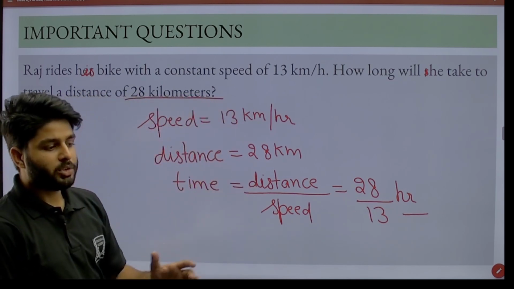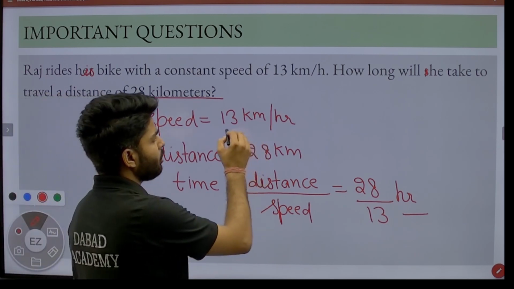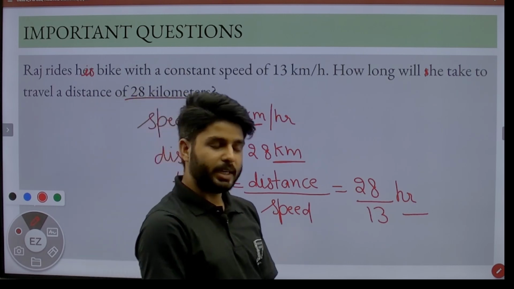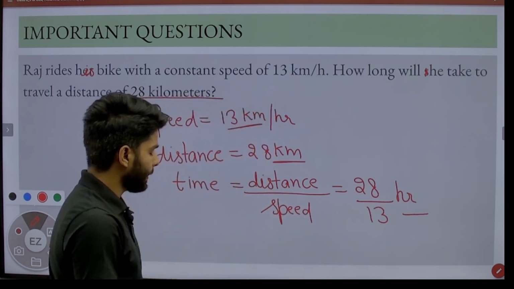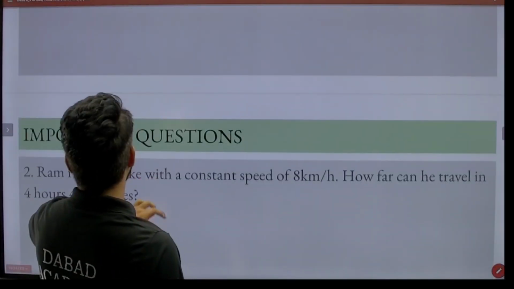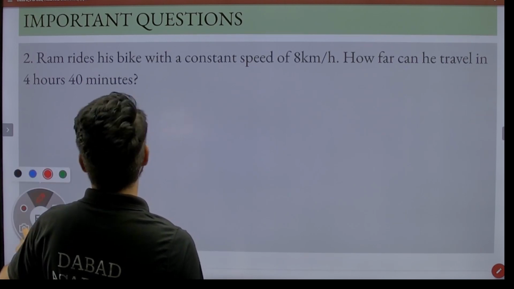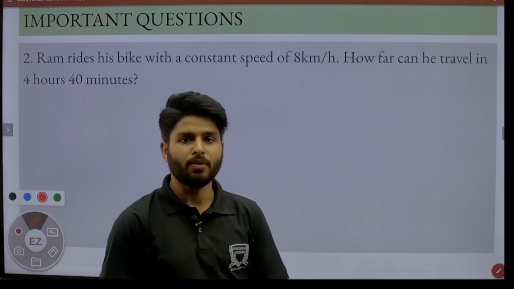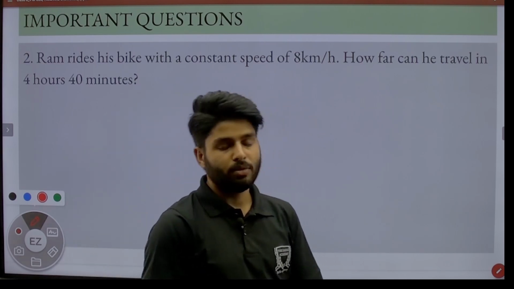In this type of question you have to clearly see that here is kilometer and here is kilometer, otherwise you will change the distance or you can change the speed into the same unit. Okay, let's move to the next question. Ram rides his bike with a constant speed of 8 km per hour. How far can he travel in 4 hours 40 minutes?